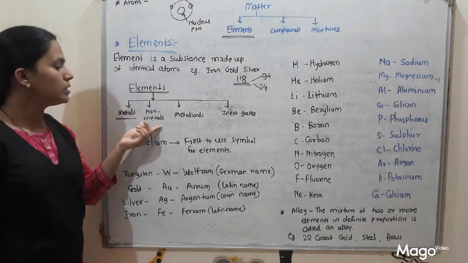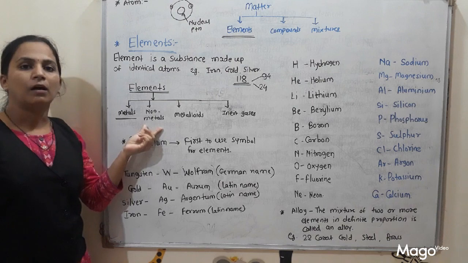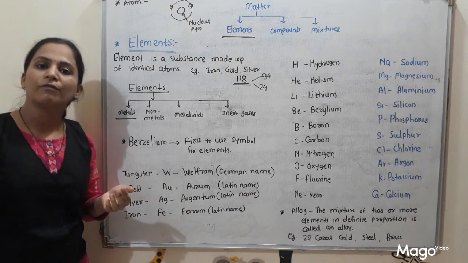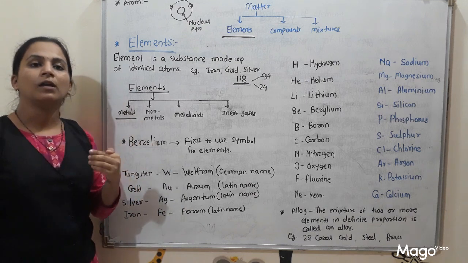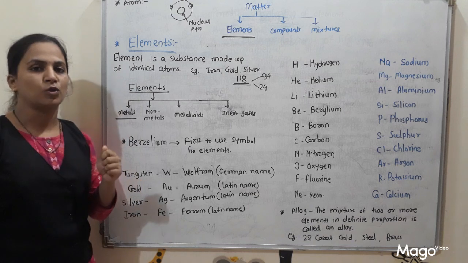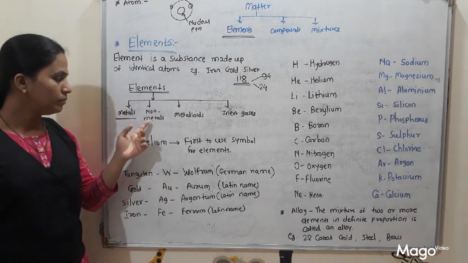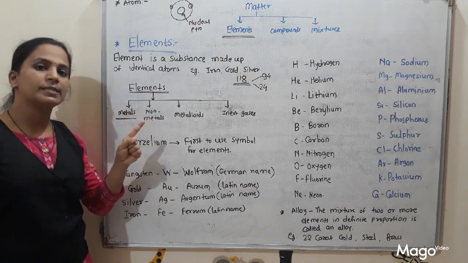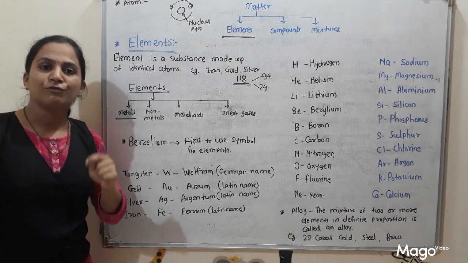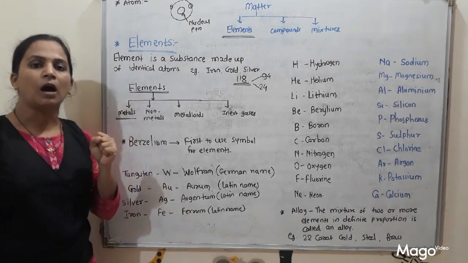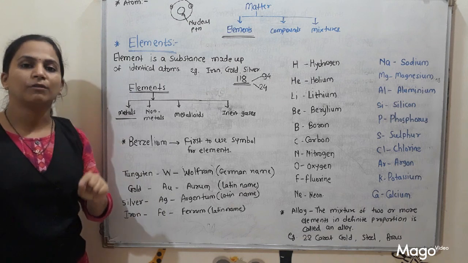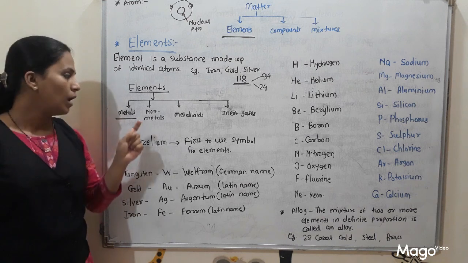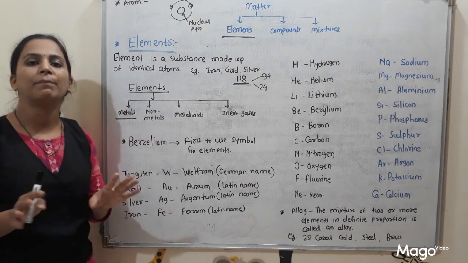Then what about non-metals? Non-metals can be solid, liquid or gases. Non-metals are bad conductors of heat and electricity. Non-metals are not ductile, and they do not show the property of malleability. Non-metals are brittle while metals are hard. But one more exception is there also. Diamond, which is a form of carbon, is the hardest substance. Though it is a form of carbon, means it is a non-metal, it is the hardest substance. Otherwise non-metals are brittle. We can easily break non-metals.